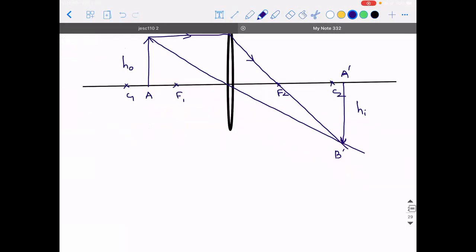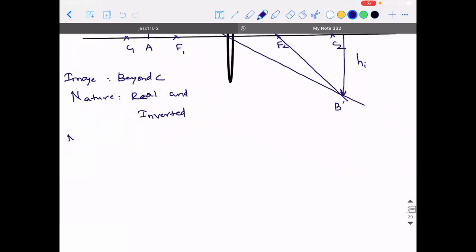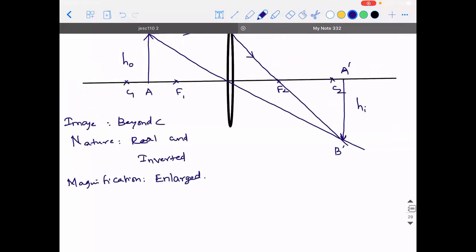Okay. Now tell me, guys, image location: beyond C. Nature: real and inverted. Magnification, what is the magnification? Enlarged. Magnified. Sorry, it is enlarged. That's right. It is enlarged.